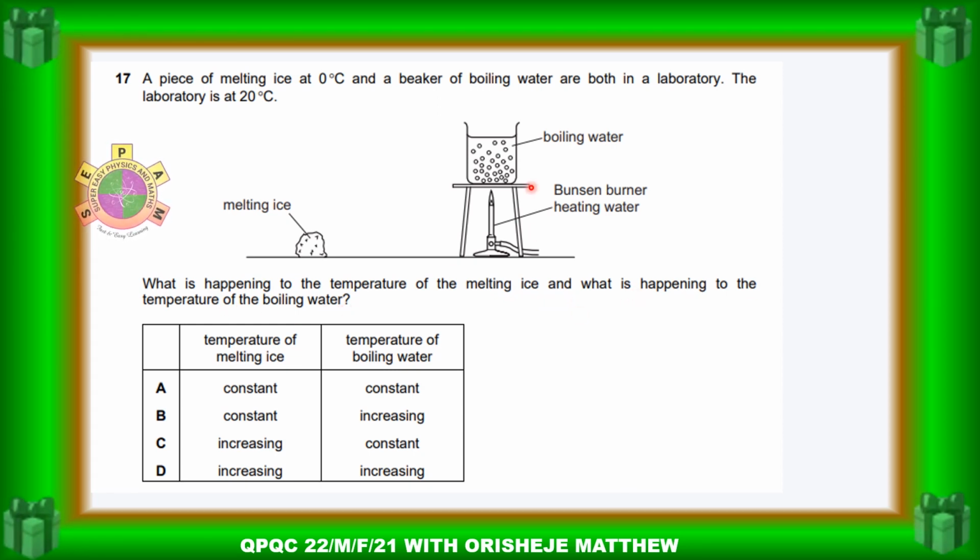water? So you have the water boiling here, and then you have the ice melting on the table beside the water, and then the temperature of the lab is 20 degrees Celsius. Now, what is happening? So let's just look at it now.